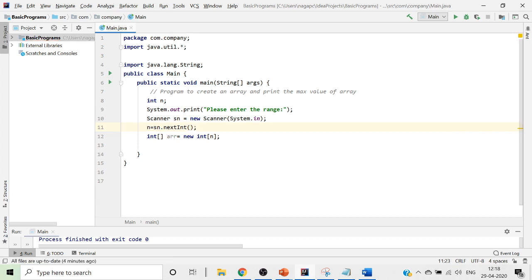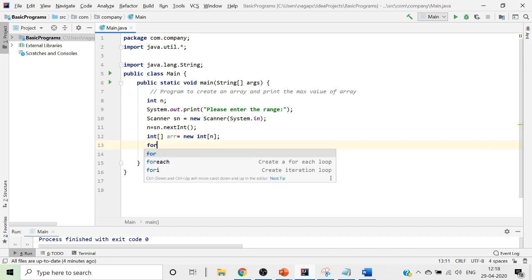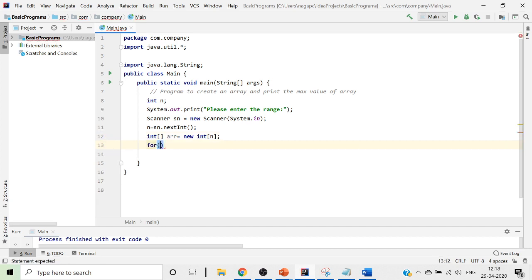अभी मैंने n वैल्यू रीड कर लिया और मैंने यहाँ पे array भी बना लिया. I have read the n value and I have created the array also. Now to put the values into the array, we'll write a for loop. Actually, मुझे आदत हो गया है पाइथन का, इसी के वजह से मुझे I in range आ जा रहा था. So i equals to 0, i less than n, i plus plus.